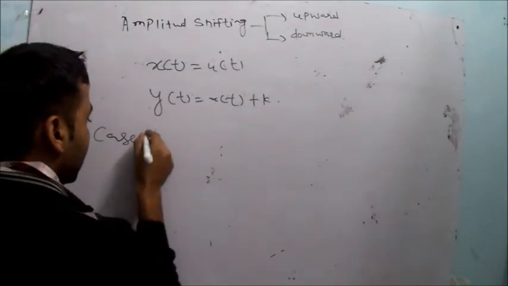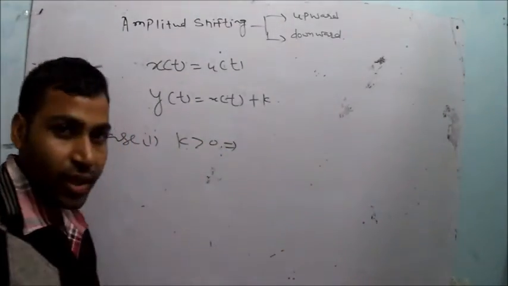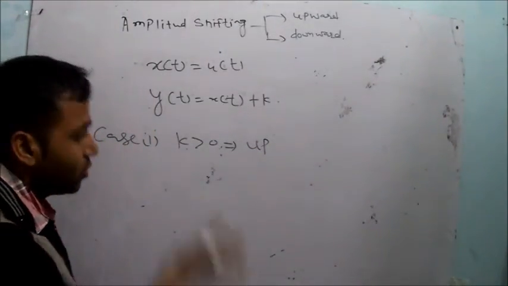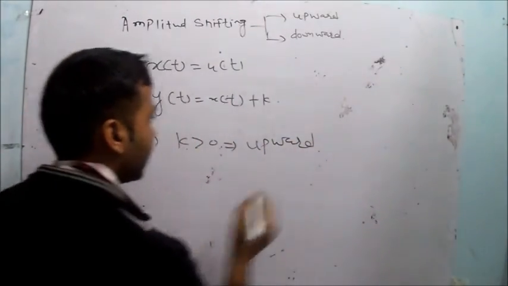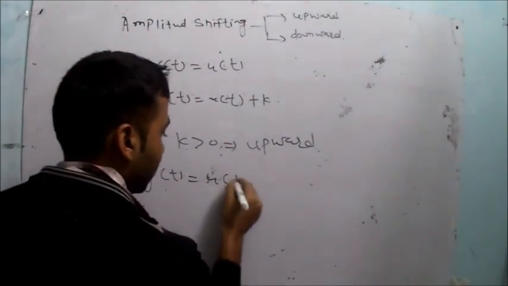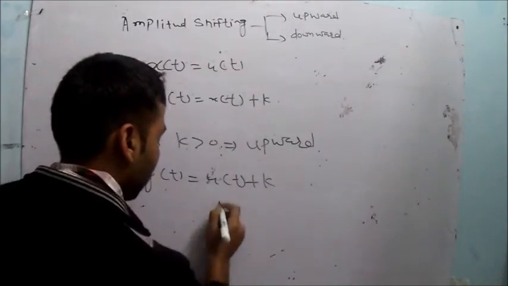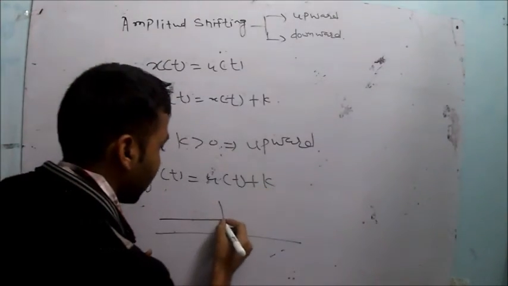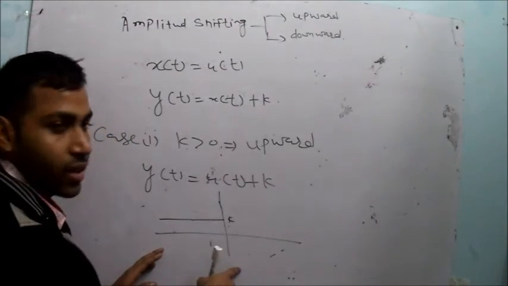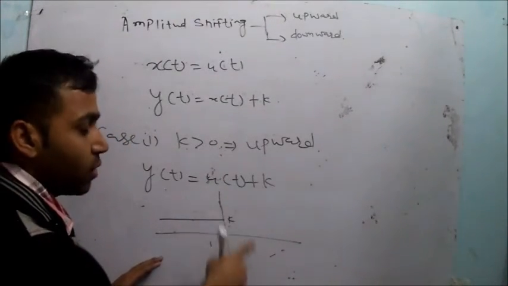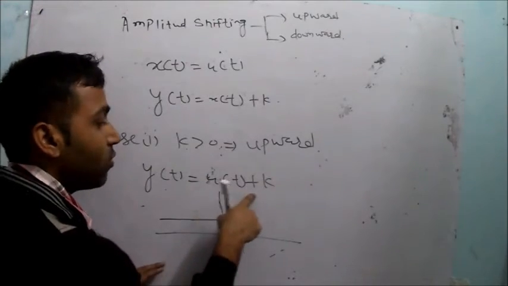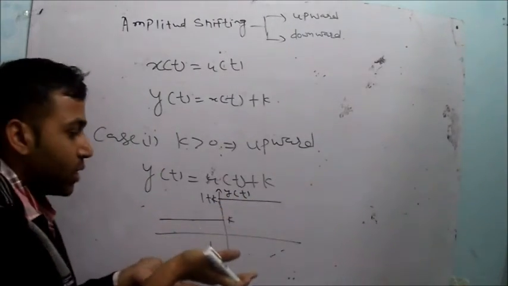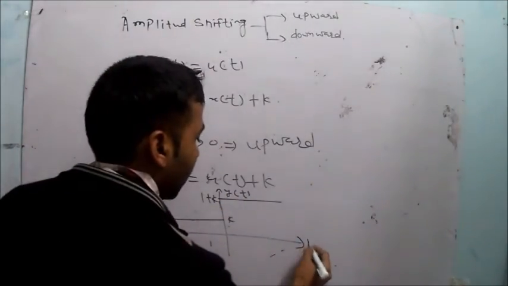Now case first, when k is greater than 0, this is the case of the upward shifting. Your signal will be shifted by the magnitude k to the upside. So this is the case of the upward shifting. How? y(t) is equal to u(t) + k. Your pictorial diagram of u(t) was 0 when t is less than 0, but this time your k is existing, so the value will be k. Now u(t) was 1 when t is greater than or equal to 0, but now y(t) will be 1 + k when t is greater than or equal to 0. So this is your y(t). So your signal is shifted by the magnitude k. So this is the case of the upward shifting.